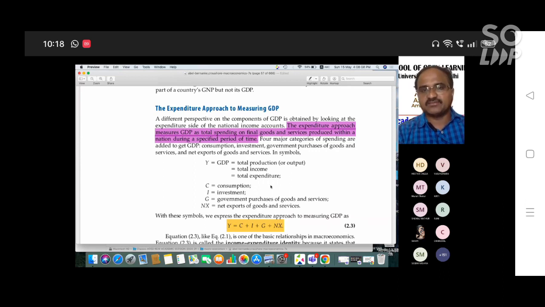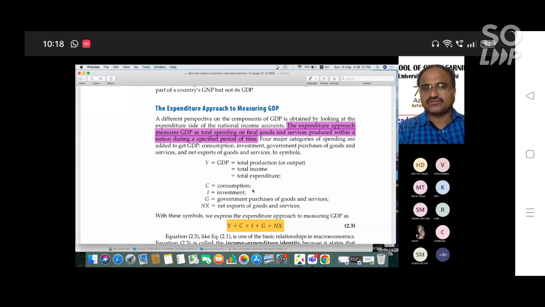Expenditure takes place in four categories. What are they? C, consumption, is one expenditure. Investment, I, is also one expenditure. G, government purchase of goods and services, is also one expenditure. NX, net exports of goods and services, is also one component of the GDP by expenditure.